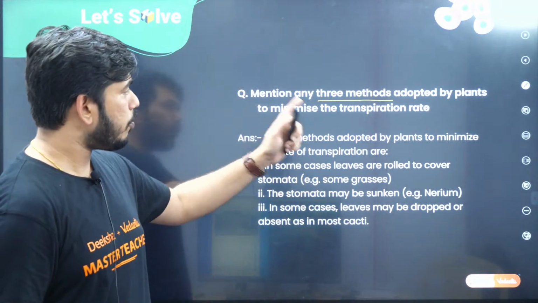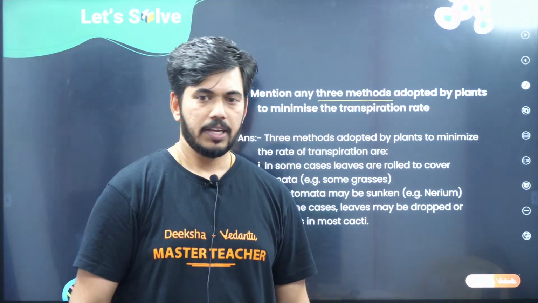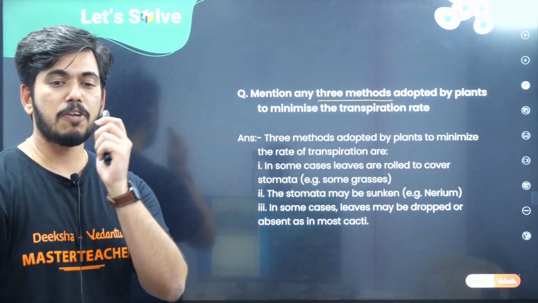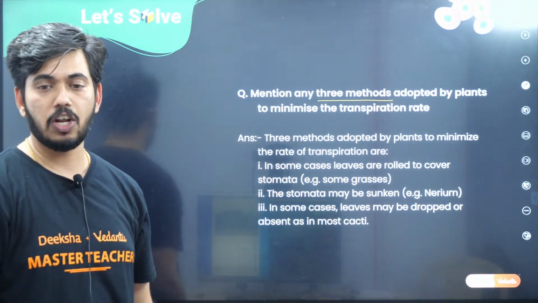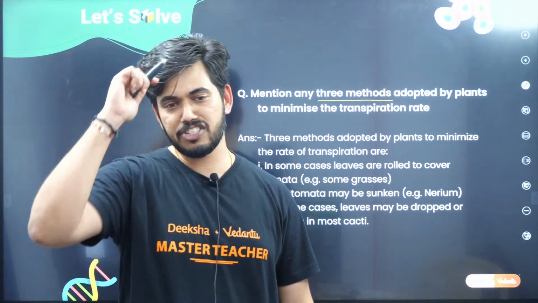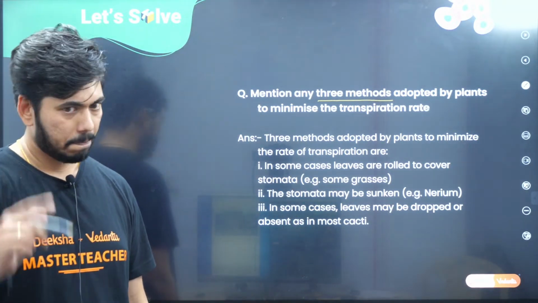Why do they have to adapt to minimize the transpiration rate? Which type of plants have to minimize the transpiration rate? This is a question for you all now. I hope you can answer this through the chat box.